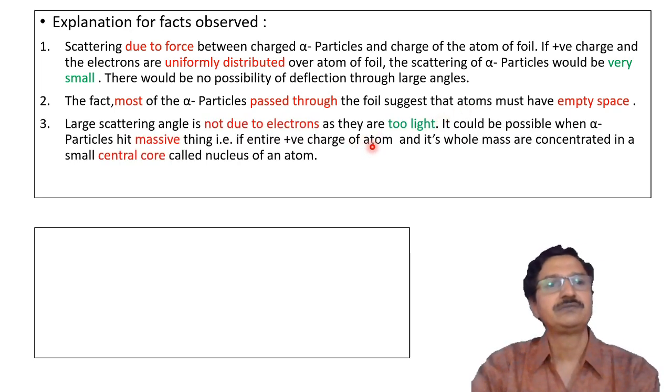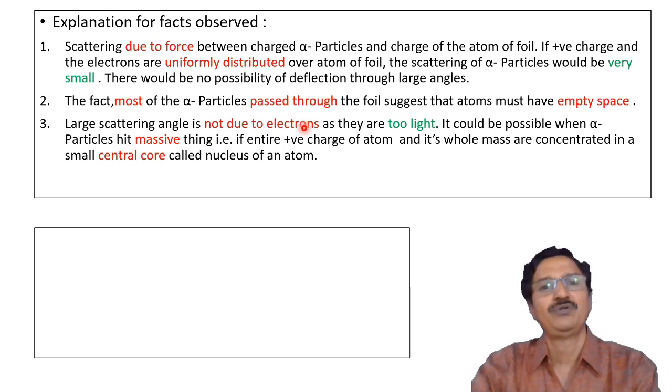Then the third important explanation was for the scattering at larger angles. This large scattering angle was not due to the electrons, as electrons have very negligible mass. When an alpha particle collides with an electron, there is no possibility of scattering.